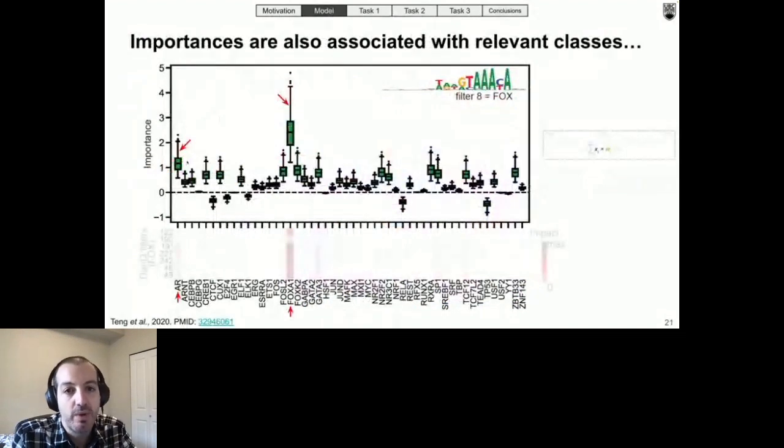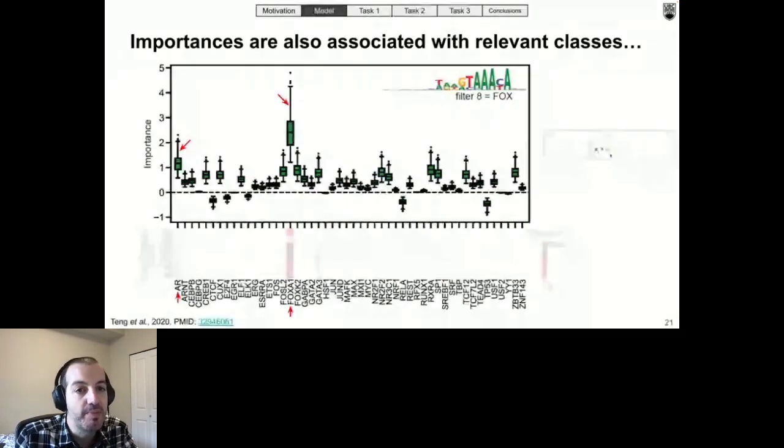An alternative way that we have to interpret the contribution of each unit to the prediction of each class is by calculating unit importance scores. Shown on the right, you can obtain them by multiplying the output and the weight of each unit for each input sequence. Here, we took one of the previous FOXA1 units, Fox-like units, and visualized the importance scores. And as you can see, this unit was important for predicting the FOXA1 and the androgen receptor classes, indicated with red arrows. And this is in agreement with the literature.